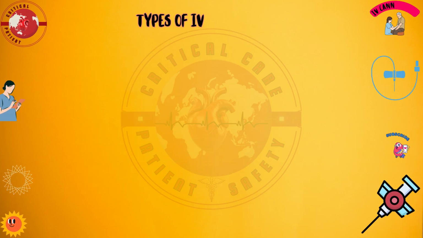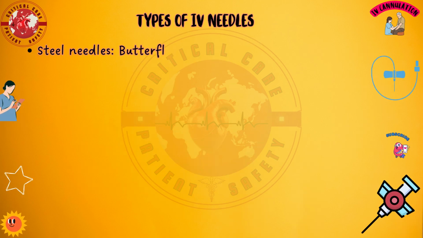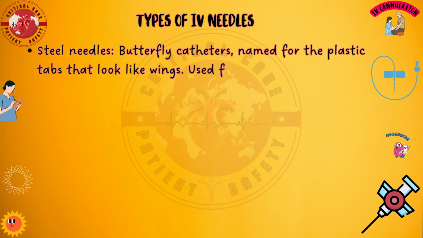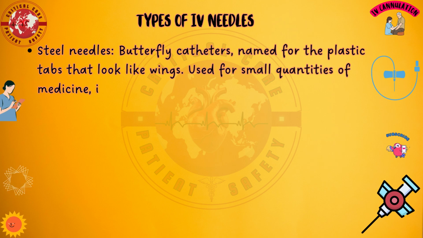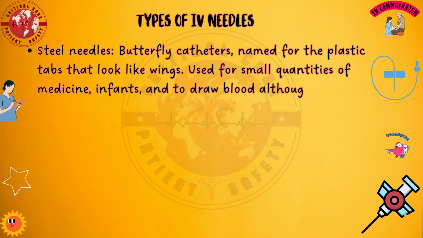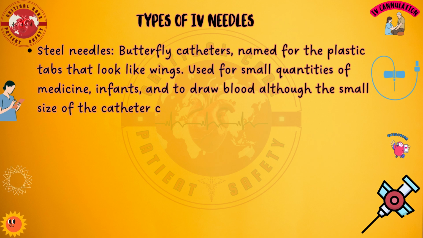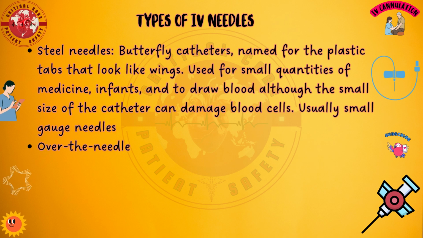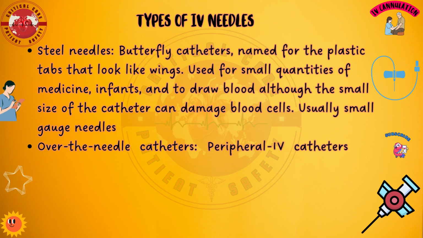Types of IV needles. Steel needles, butterfly catheters, named for the plastic tabs that look like wings. Used for small quantities of medicine, infants, and to draw blood, although the small size of the catheter can damage blood cells. Usually small gauge needles.